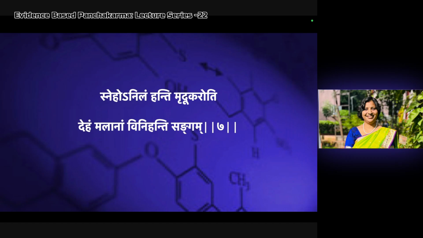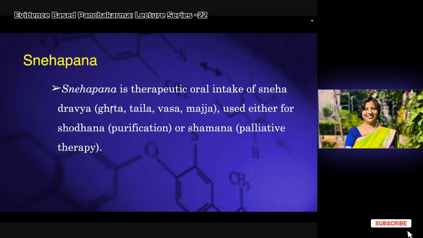It does soften the body and it separates the waste. Malana Vinihanti Sangam. It separates the waste and it takes the waste from the mala. Mala can be considered as a dhatu or also a dosha. So it removes the waste from the mala, Vinihanti Sangam, and it will liquefy it and put it in the koshtha.